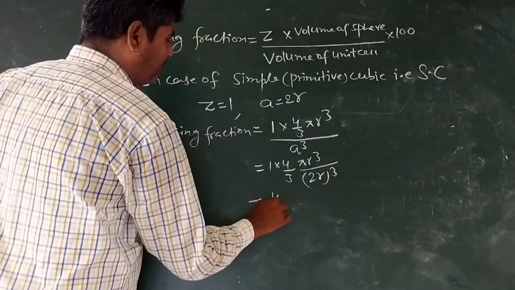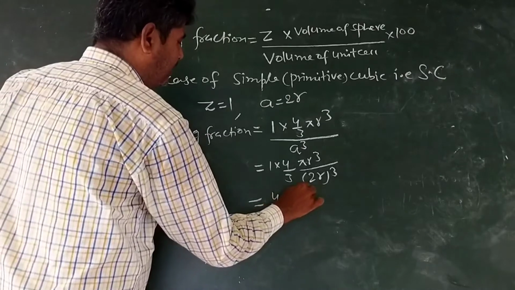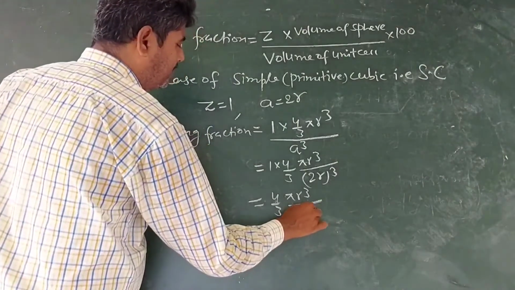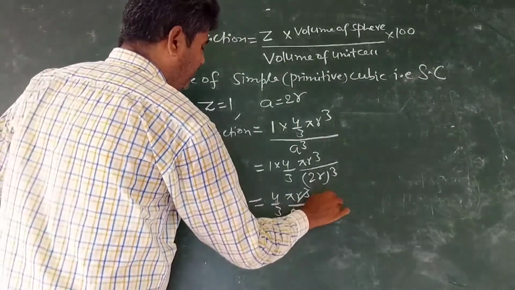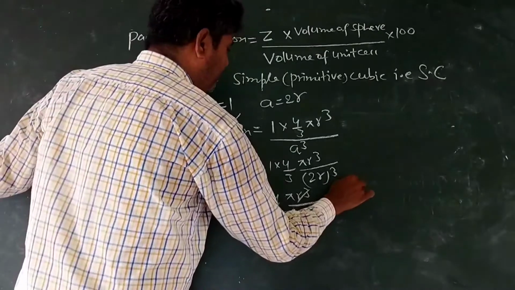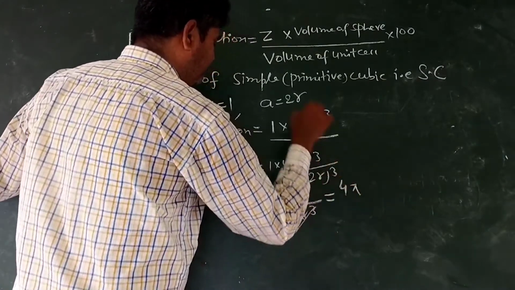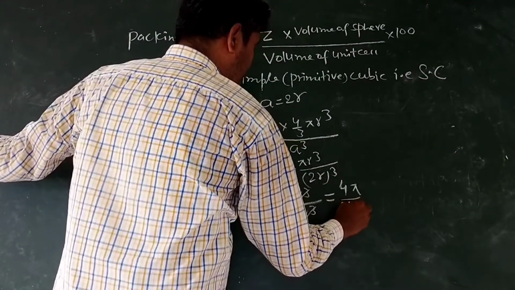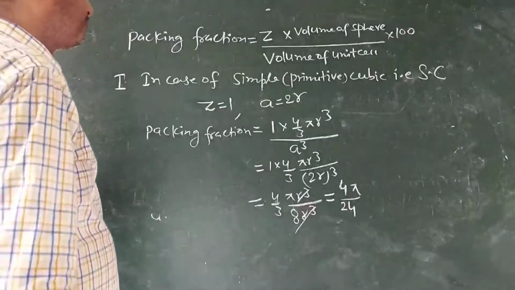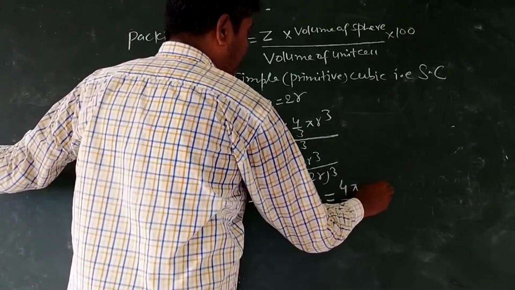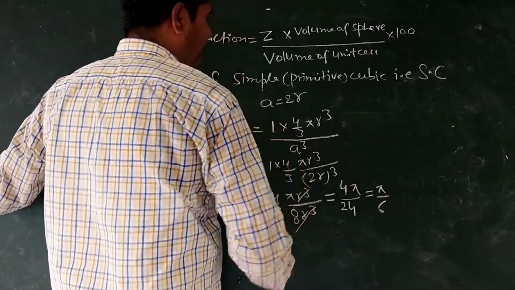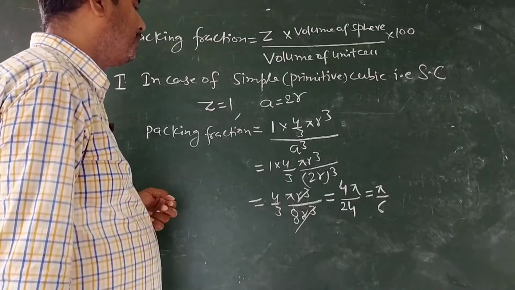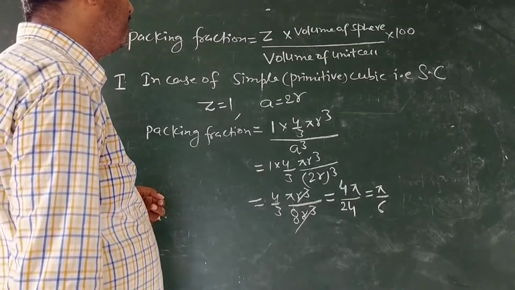This will be equal to 4 upon 3 pi r cube upon 8 r cube. r cube cancel. We will have 4 pi upon 24 or pi by 6. Put pi is equal to 22 upon 7 or 3.14.